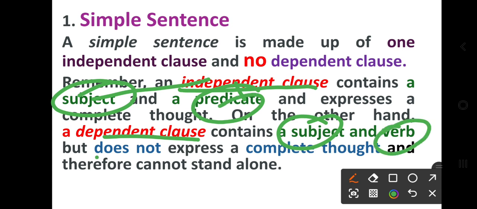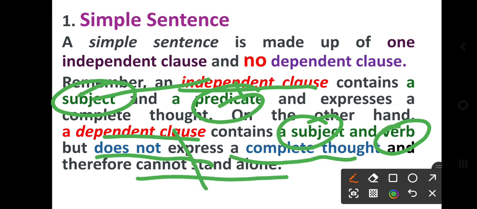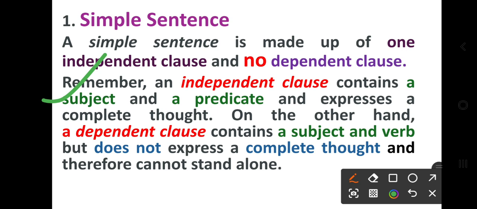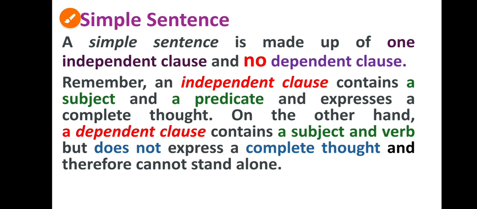So that is why it does not express a complete thought, or it cannot stand alone. I'm repeating because this is very important. Independent means subject and predicate and makes complete sense, and dependent is subject and verb and does not make complete sense. Okay, so that is the simple sentence.